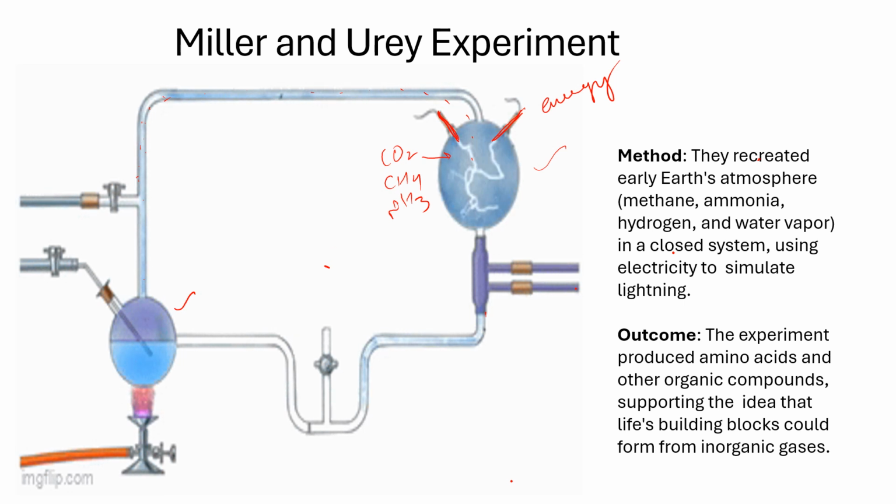And after some time, when they took out a sample from here, to their surprise they found the presence of amino acids here.